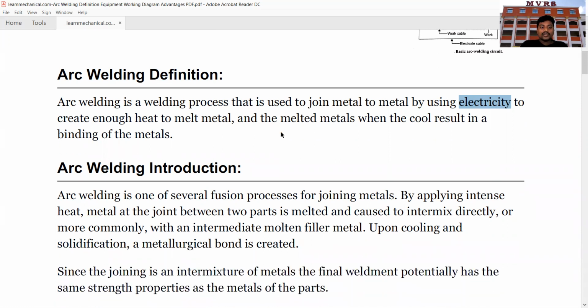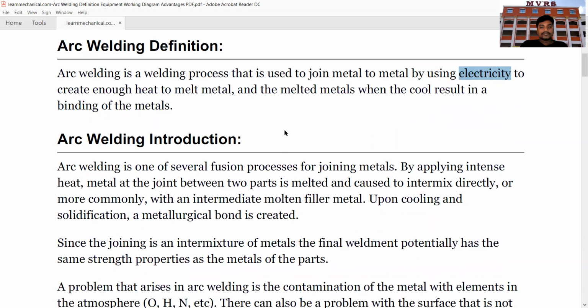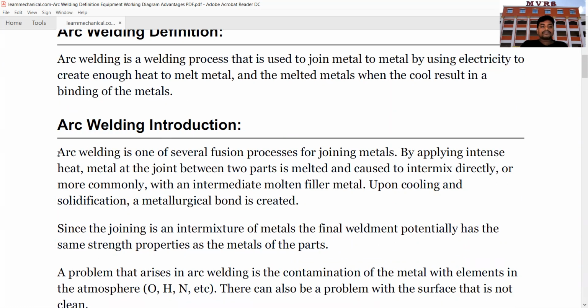Now we are quickly moving on to the introduction of the arc welding. The first point is that arc welding is one of the several fusion processes for joining metals. What is meant by fusion process? A fusion process is a process of joining the metals or the materials by melting the metals. That is called a fusion process.